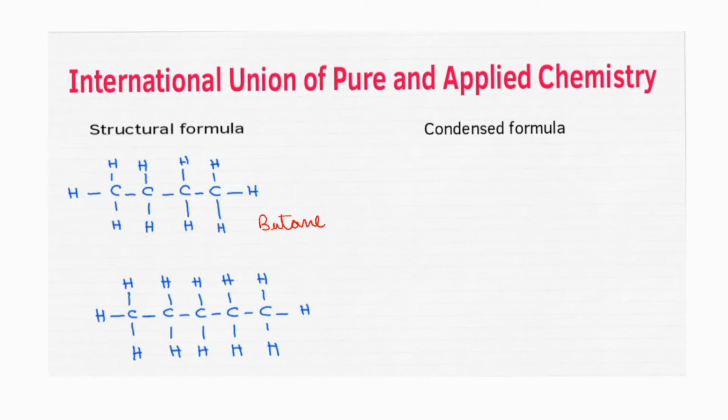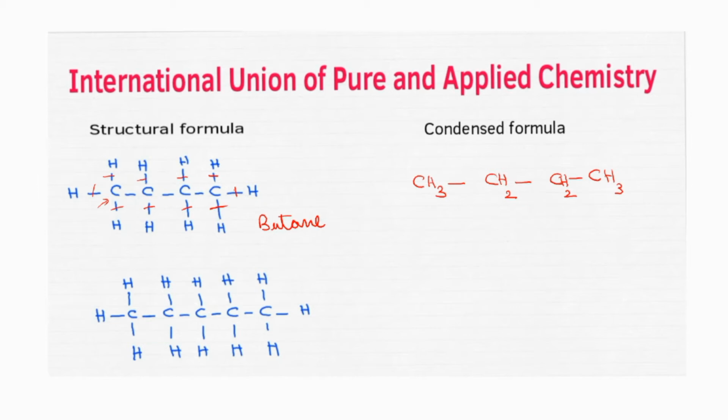Write along with me. You will have to draw 4 carbon atoms to write butane. To the first carbon atom 3 hydrogens are attached. We won't show the bond. Instead of that, we will write just CH3. Got it? To the second carbon atom 2 hydrogens are attached. We will just write CH2. And the third one also, we will write CH2. And this last one we will write just CH3. We won't be showing the bond between carbon and hydrogen in the condensed formula.